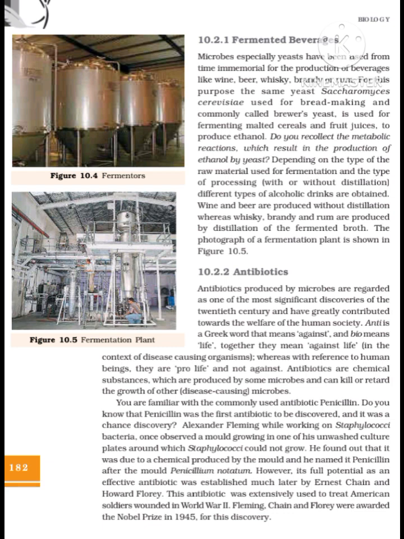Do you recollect the metabolic reactions, which result in the production of ethanol by yeast? Depending on the type of the raw material used for fermentation and the type of processing, with or without distillation, different types of alcoholic drinks are obtained. Wine and beer are produced without distillation, whereas whiskey, brandy and rum are produced by distillation of the fermented broth. The photograph of a fermentation plant is shown in figure 10.5.